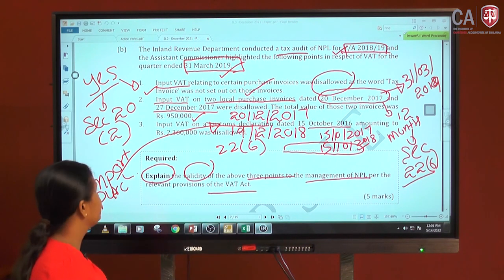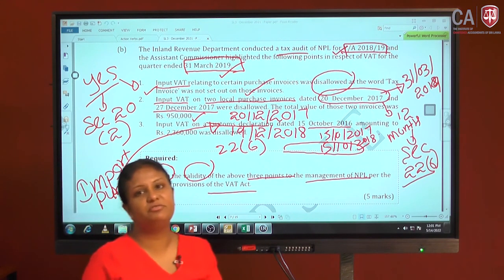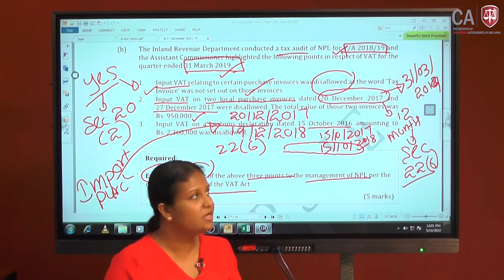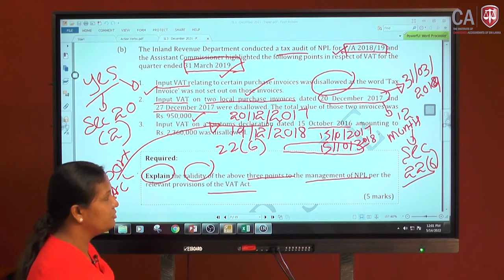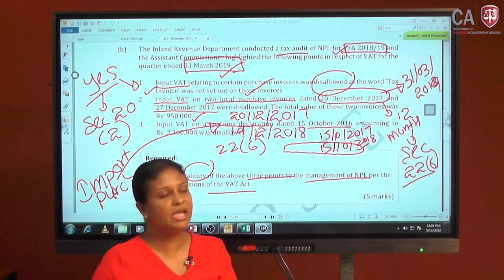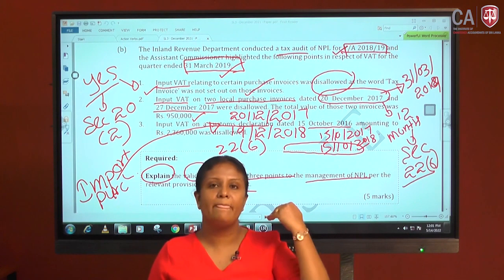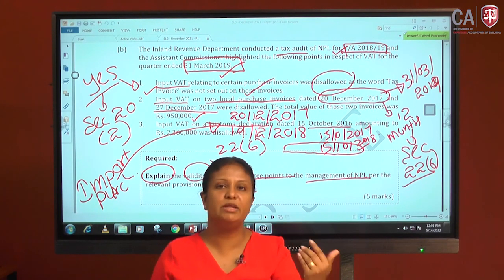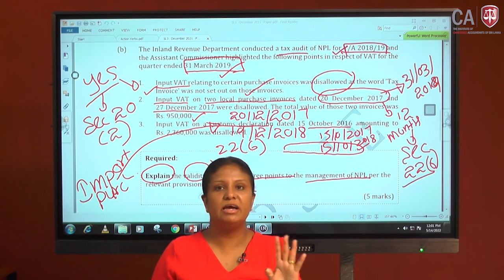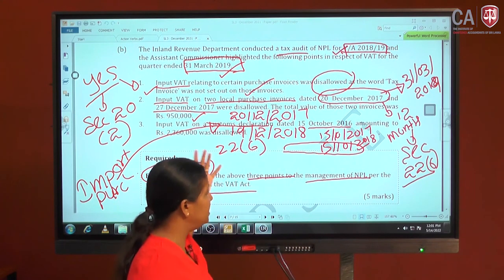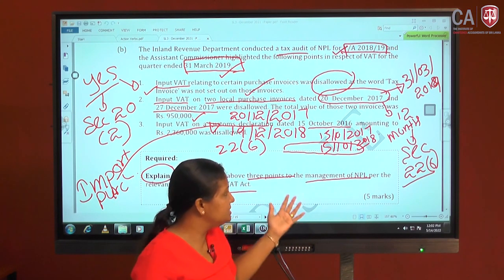For 3 marks, explaining the provisions of the VAT is one of the easy parts of the question where you can obtain marks. Not only that, Lamai, please go through how the exemptions work and how input VAT is claimed under section 22, subsection 6.